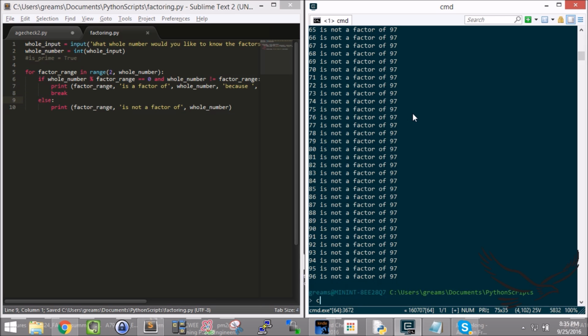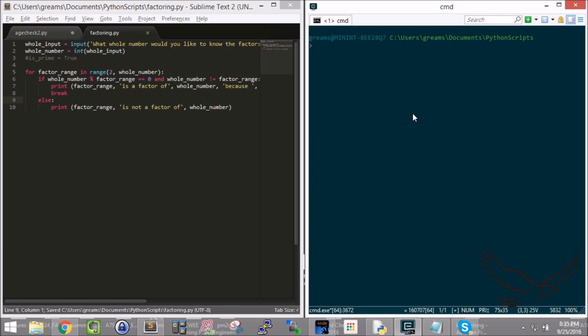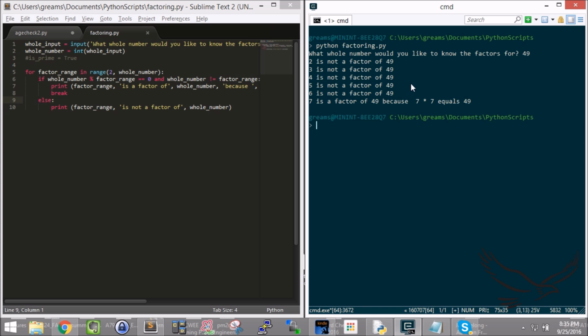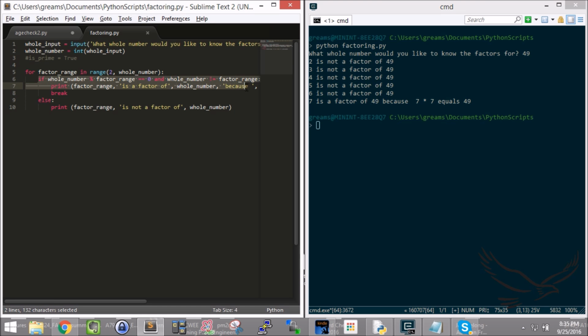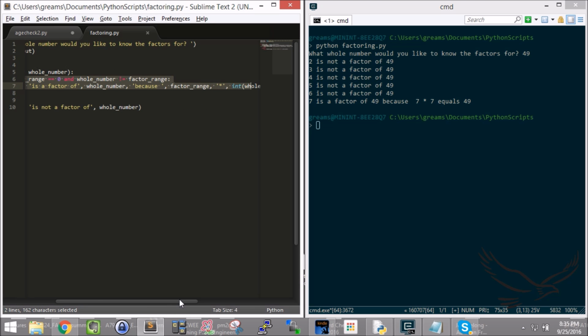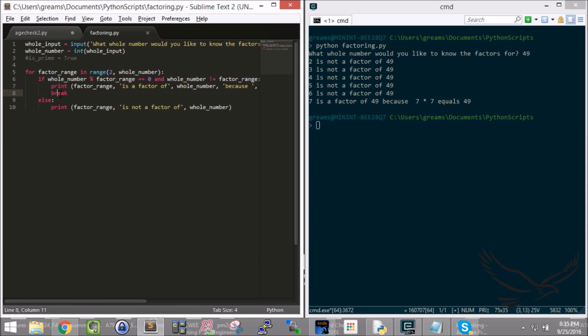I want to show you what that does, just to give you an idea of what happens with the break command. So I'm going to run factoring. I'll say 49 again. And notice 2 is not a factor of 49, 3 is not, 4 is not, 5 is not, 6 is not, 7 is a factor of 49, and that one was true, right? So I'm in this if statement, it is true, and it then breaks and leaves, and it no longer does the else statement, see? So that's one way to do it.